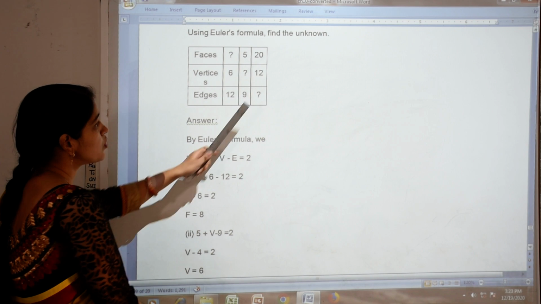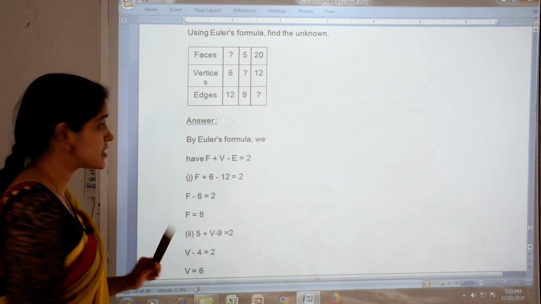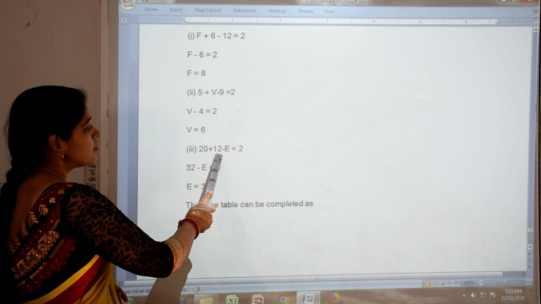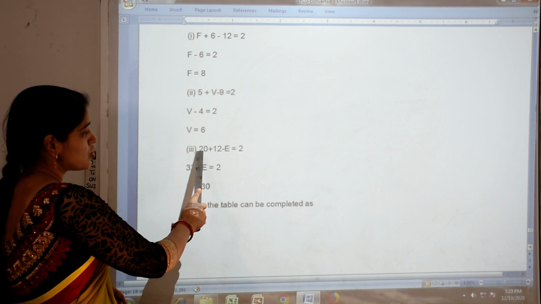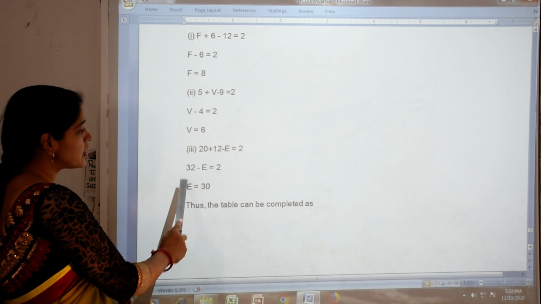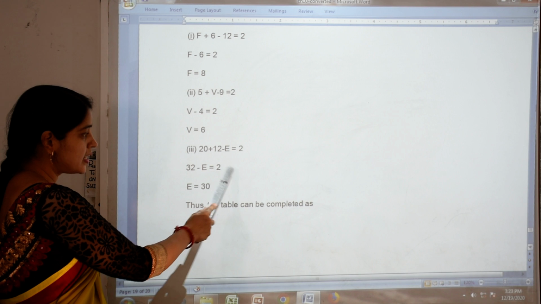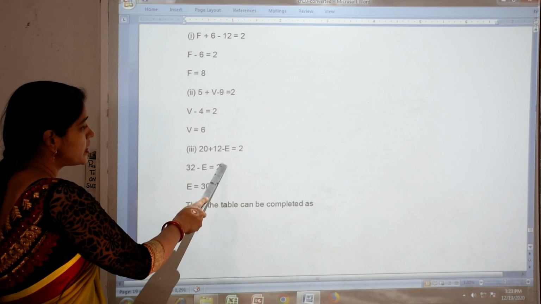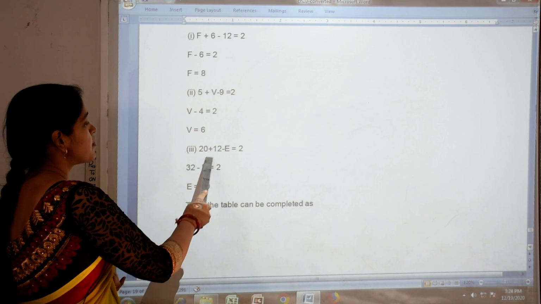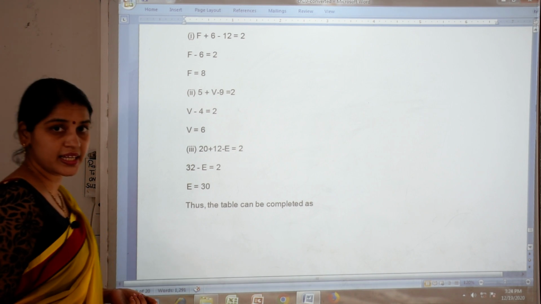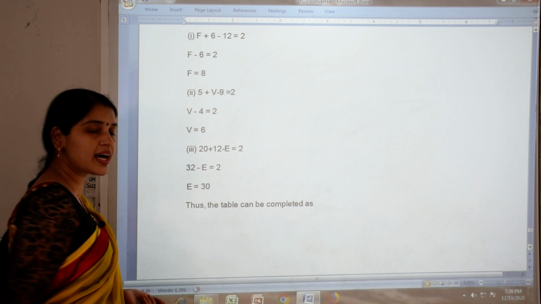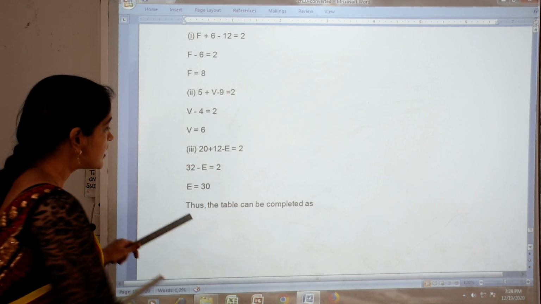In the third one you have to find the number of edges. Here faces are given as 20 and vertices are given as 12. So 20 plus 12 becomes 32, and E is not given. So 32 minus E equals 2. Now we transpose 2 to the left hand side, so it becomes minus, and minus E becomes plus E. So 32 minus 2 is 30. So the number of edges is 30. So our table is completed.